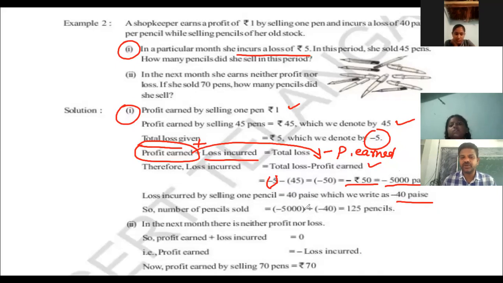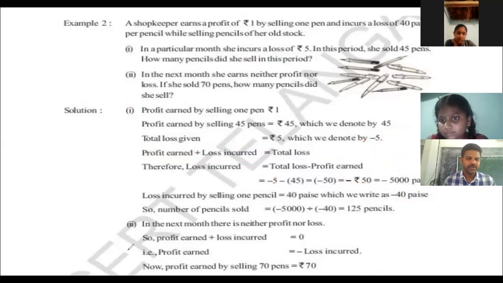How many pencils are sold in that particular period? We divide it: 125 pencils. Okay, right. Next, we'll go for the second one. It is already there in the textbook. Don't worry, you can see again if you want.